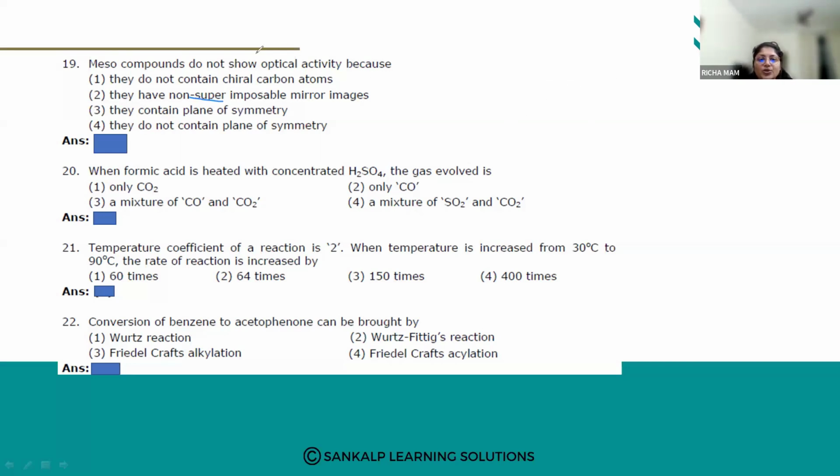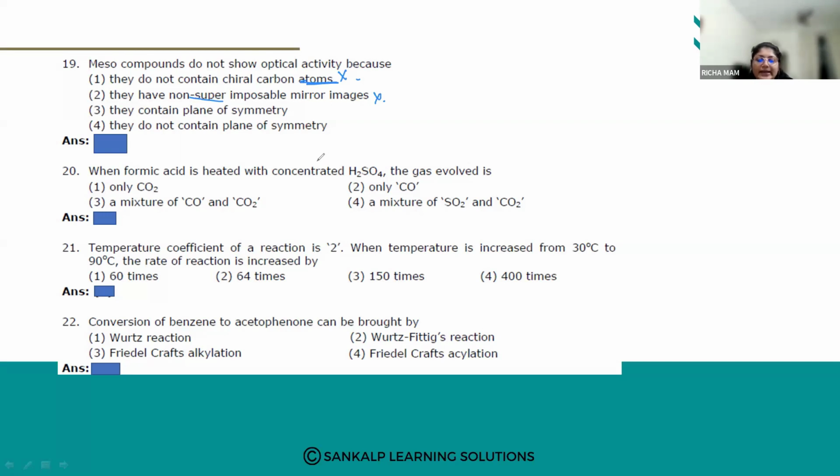Now why do they not show optical activity? What is the reason? They do not contain chiral carbon atoms? No. By definition, it contains chiral carbon atoms. So the first option is discarded. They have non-superimposable mirror images? Non-superimposable mirror images are present in enantiomers, right? Enantiomers are those stereoisomers which have non-superimposable mirror images. So this is also discarded.